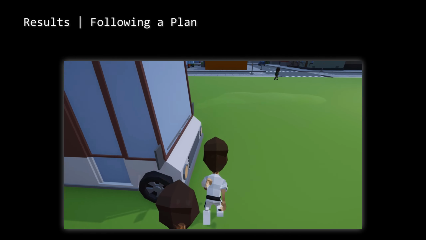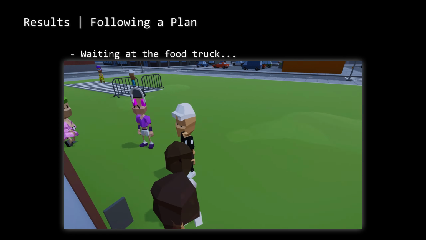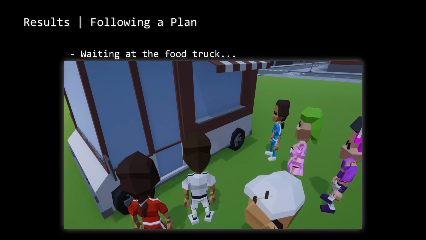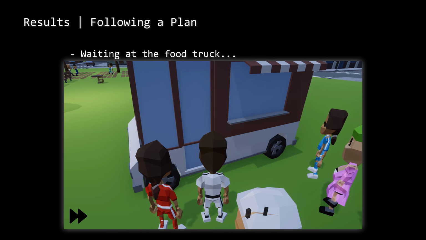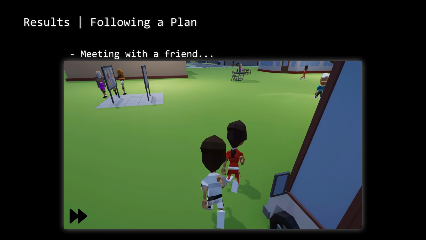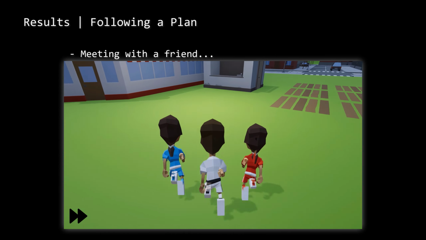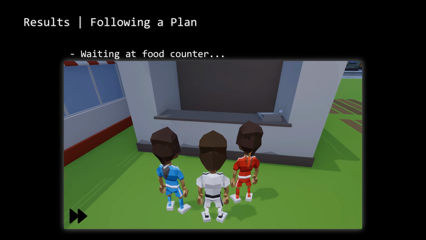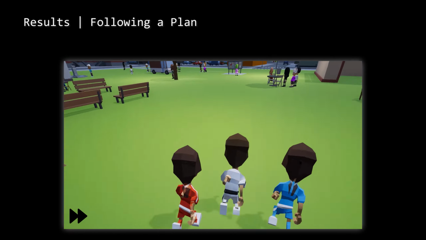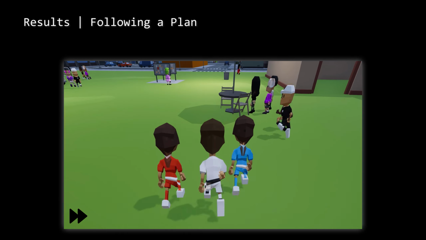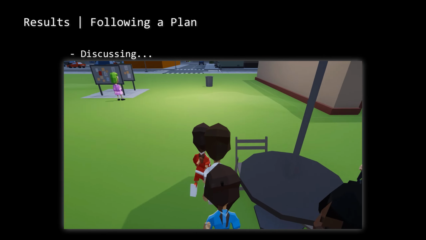Here, we follow two students during their lunch break on campus. First, they visit the food truck. Then, they meet up with another friend and all head toward the food counter. Finally, they walk over to a table, get their lunch, and chat with others.